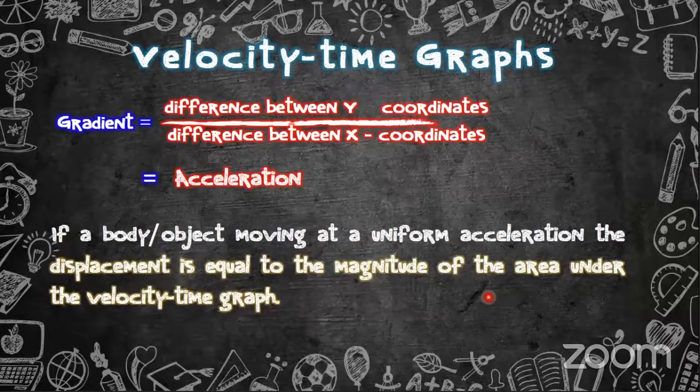If I ask you what we can find from the gradient of the displacement time graph, the answer is velocity. And from the area under the velocity time graph, the magnitude of the area, we can find the displacement.